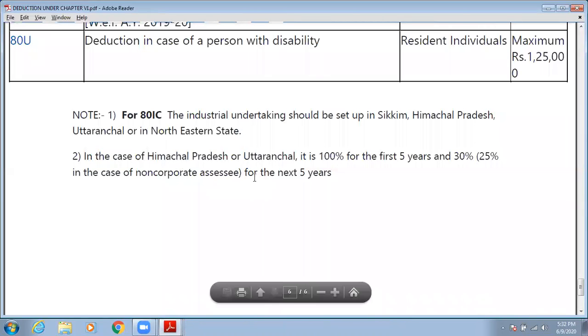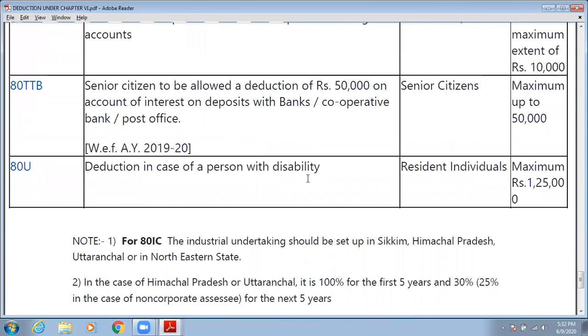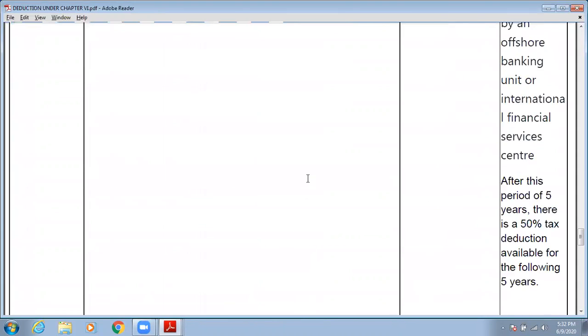if the organization is a non-corporate assessee, non-corporate मतलब that is not a company, then in that case only 25% instead of 50%, only 25% reduction will be allowed for the next 5 years. Okay, so this is the one thing that you have to remember about 50. Now let's move on to the next section.